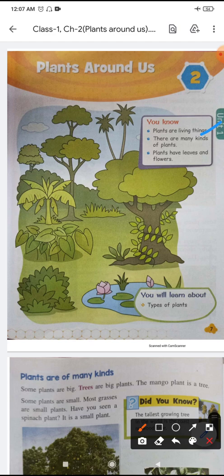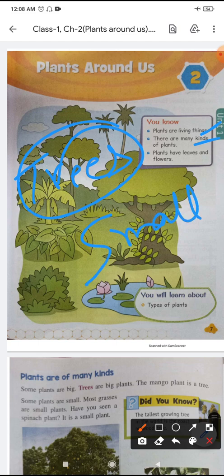Now next, there are many kinds of plants. Some are big and some are small. The big plants are called trees, and the small plants are categorized as herbs, creepers, climbers. So later I will explain all these kinds of plants, not parts of plants, kinds of plants. Okay, now the next is